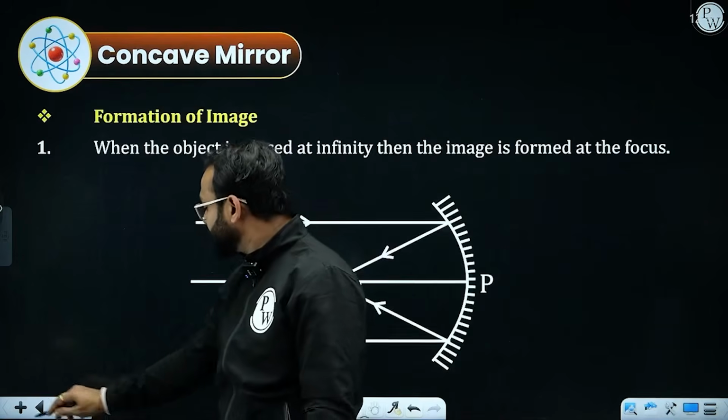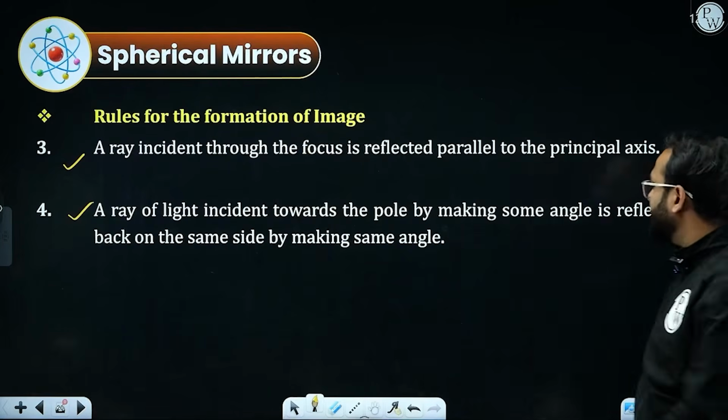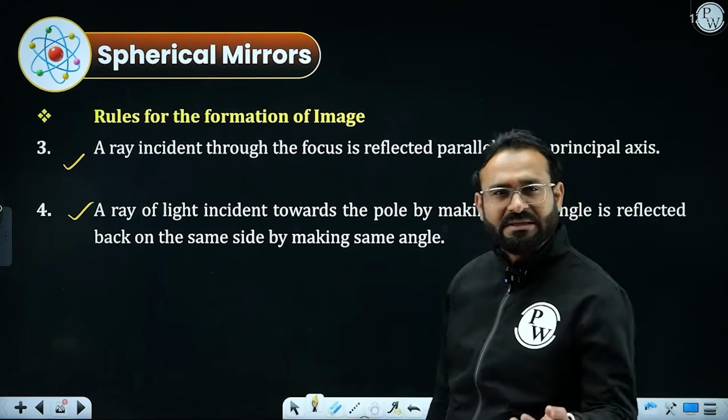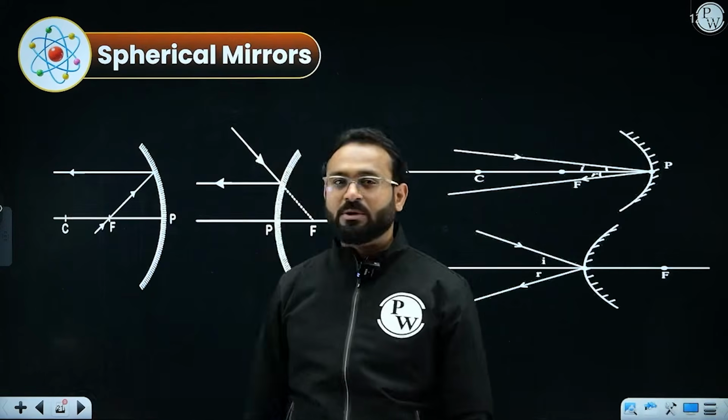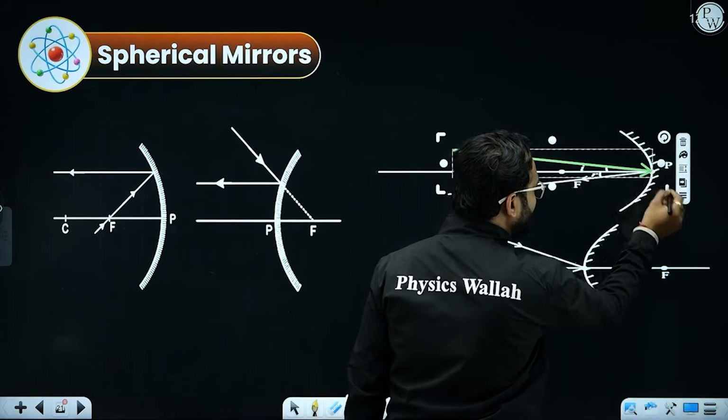And the last rule says, if the ray of light incidenting towards the pole by making some angle is reflected back on the same side by making the same angle. For this, we need to understand this. Pole. On which mirror? Concave mirror.